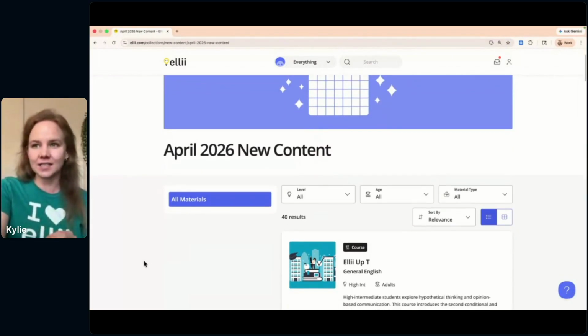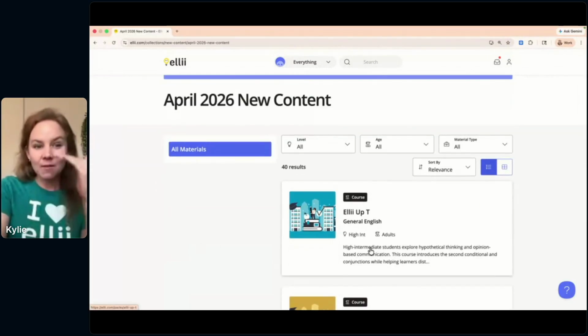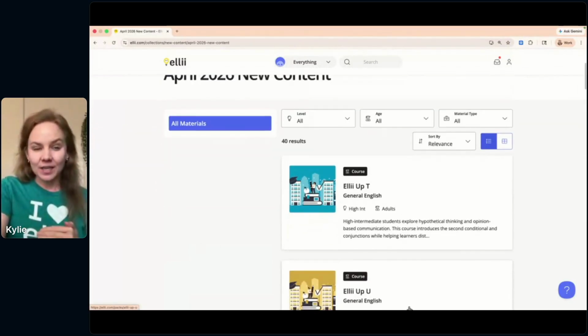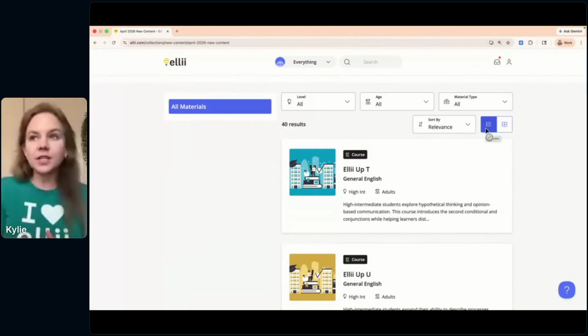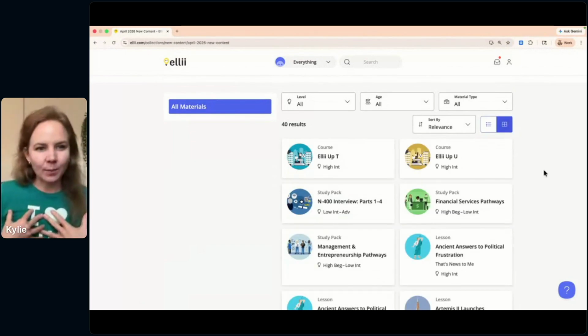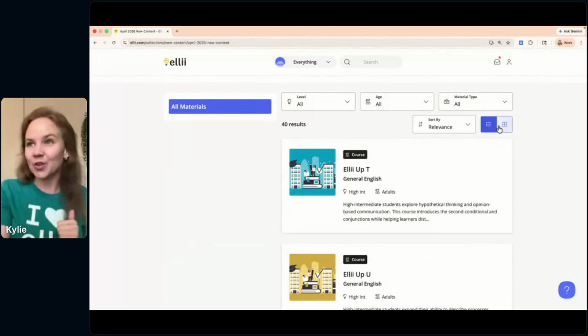When I click into this collection, you'll see here, I'm viewing it as a list, and I can scroll down. A lot of times on the platform, if you're viewing a collection or a series, you can toggle here to grid view, which I like a little bit better. So that's why it might look a little bit different in your platform, the list view or the grid view.